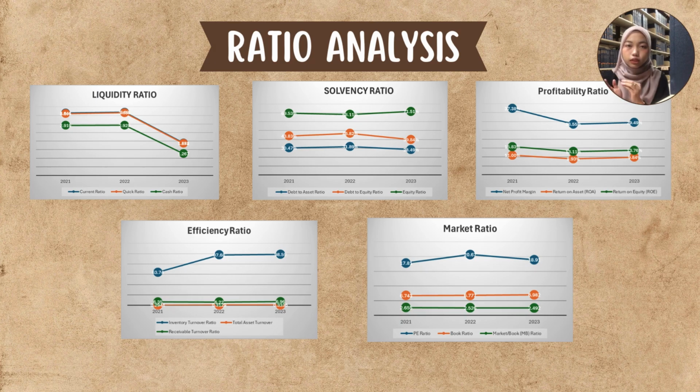Petronas' overall profitability ratio showed a decreasing trend from 2021 to 2023. However, despite the decline, Petronas' profitability ratio remained above average, indicating the company was still performing well by generating revenue, profit and cash flow. Next, for efficiency ratio, overall the data show a positive trend over the years for inventory turnover, total asset turnover and receivable turnover, showing the company's efficiency in managing inventory, assets and receivables.